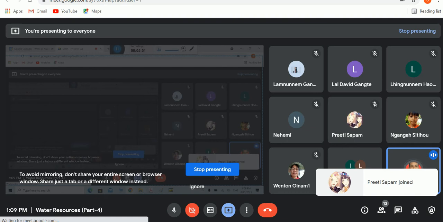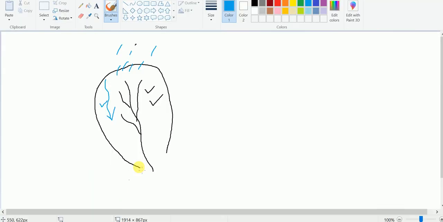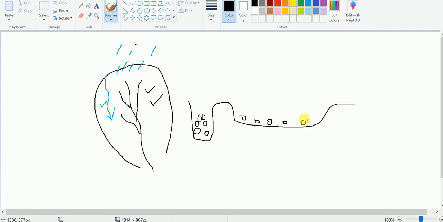See, for the percolation tanks, say for example here, on the surface we have to dig tanks, or wells also we can dig, and after that we may put some stones, some boulders here, and here also we may put some sand, stones, boulders.